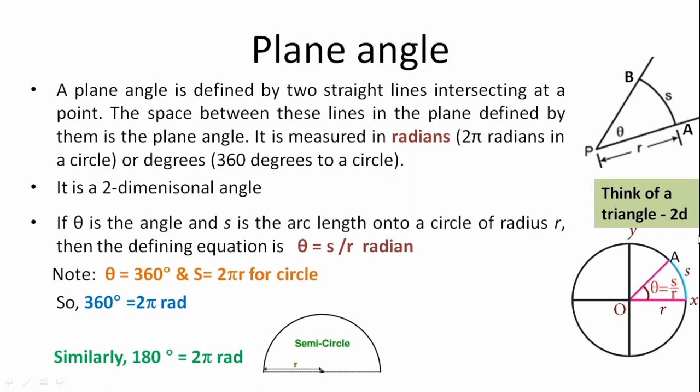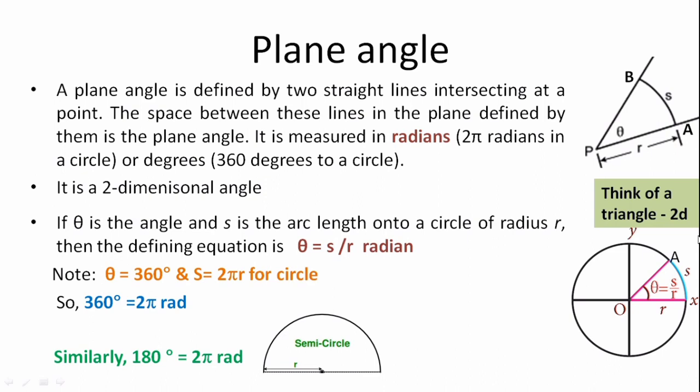So the unit will be radians. The unit of arc length is meter and the unit of radius is also meter, so the units get cancelled. So it is dimensionless, but theta has a unit called radian.